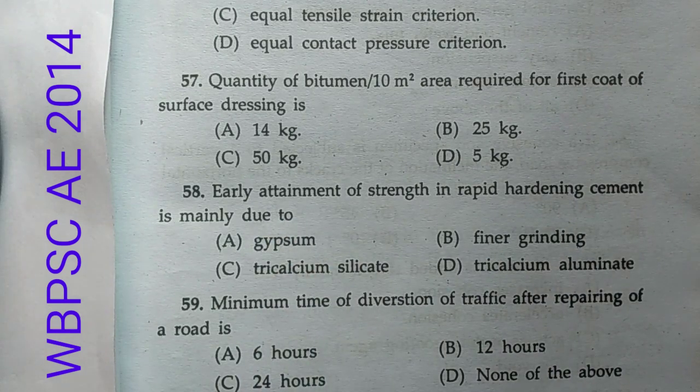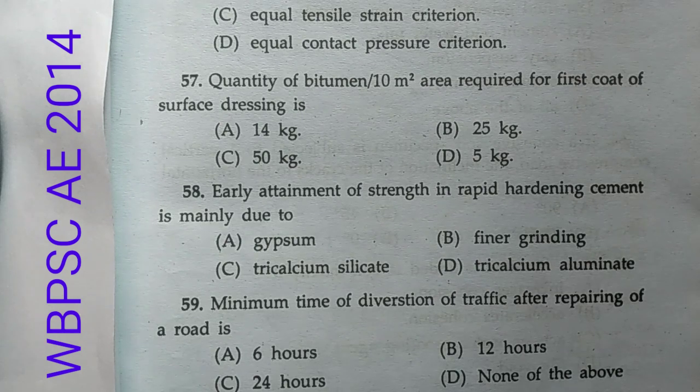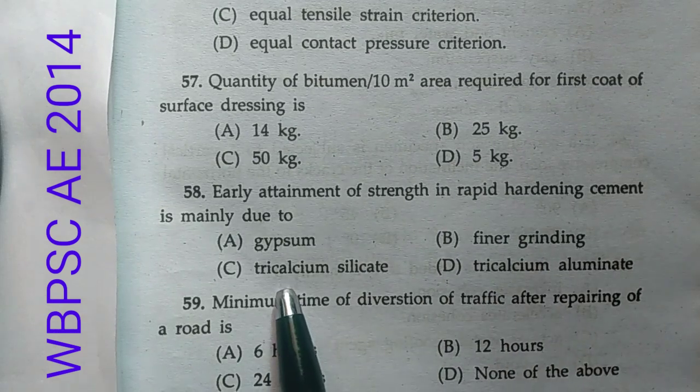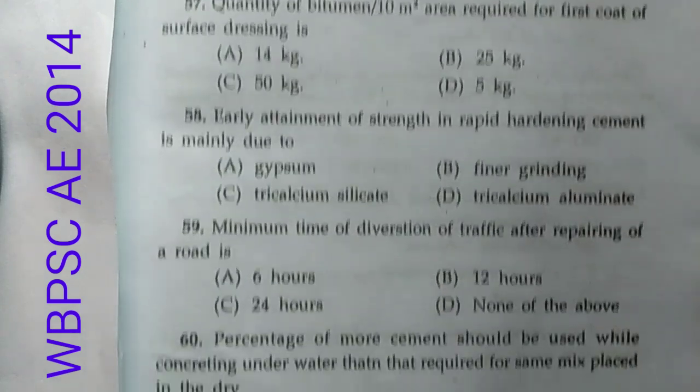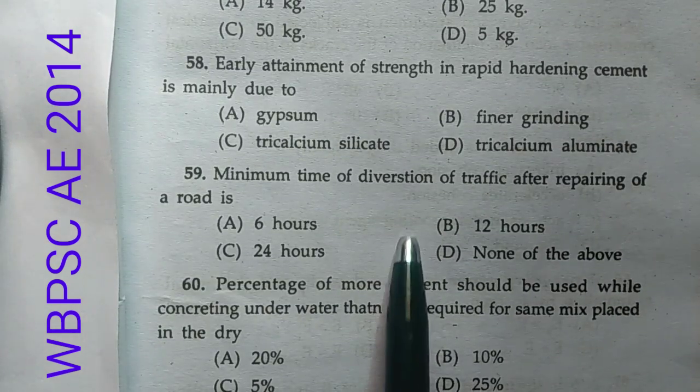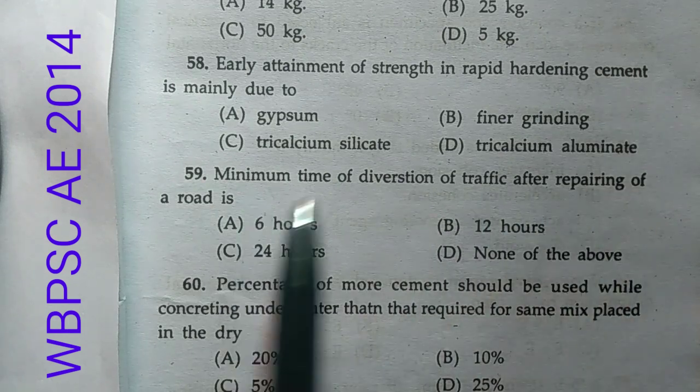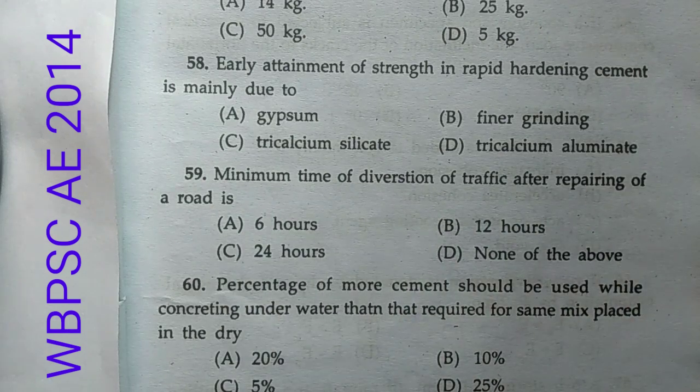Now 58. Early attainment of strength in rapid hardening cement is mainly due to. Now please listen carefully. Rapid hardening cement has two advantages. It has more tricalcium silicate, that means C3S content, and it is finely ground. So it gains early strength than other types of cement. So here option B and option C both are correct.